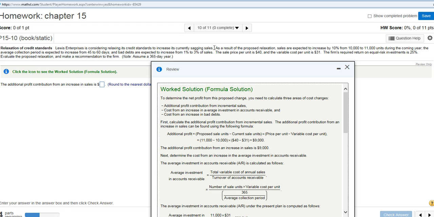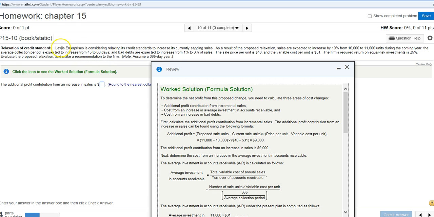So as a result of the proposed relaxation, sales are expected to increase by 10% from 10,000 to 11,000 units during the coming year. The average collection period is expected to increase from 45 to 60 days.